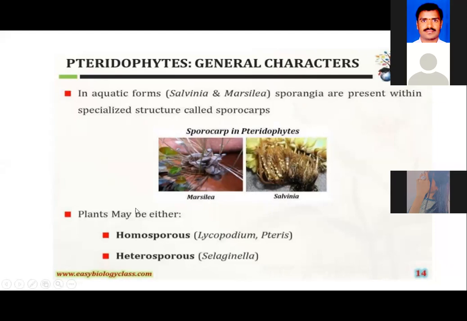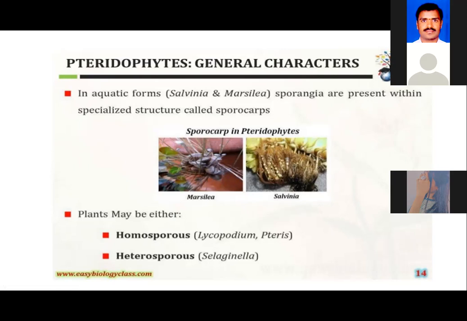Next. So we told you that the pteridophytic plant body, the sporophyte, produces spores. Now, based on what type of spores they produce, the plants can be classified as homosporous and heterosporous. What do you mean by homosporous? We all know that homo means similar.